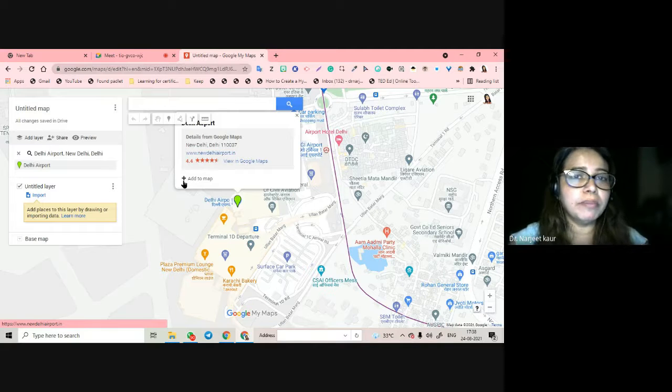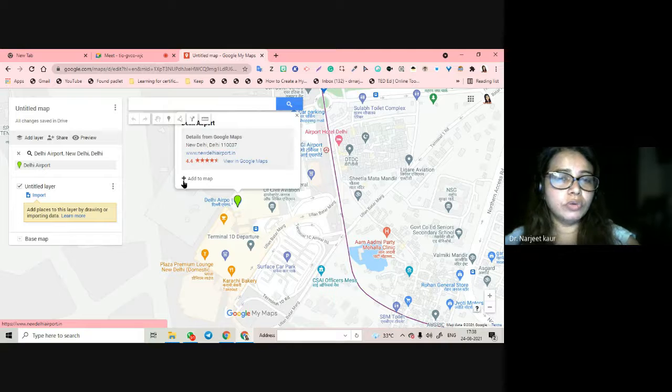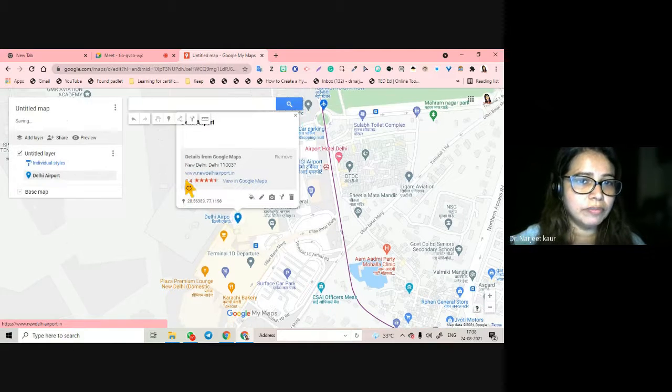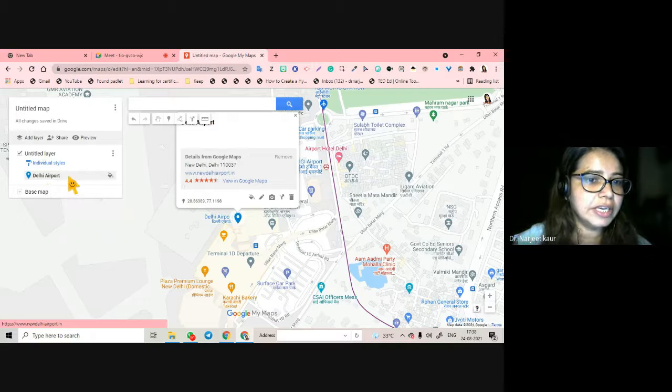I want to send my friend, who is coming from Delhi. I want to tell her how to reach my place. I can simply share this customized map with her. Okay, you do not have to do the entire Delhi darshan before coming to my house. So I am going to add it to my map here. You see, Delhi airport has been added.